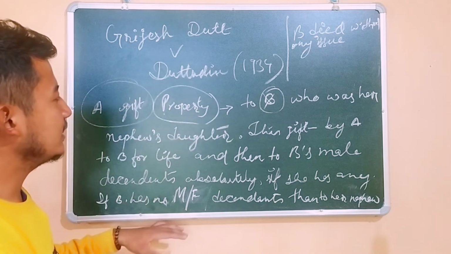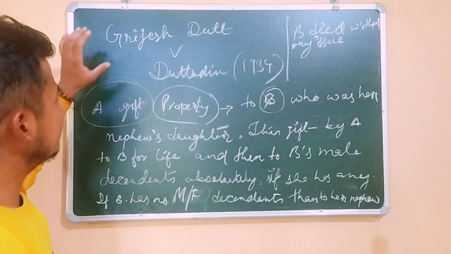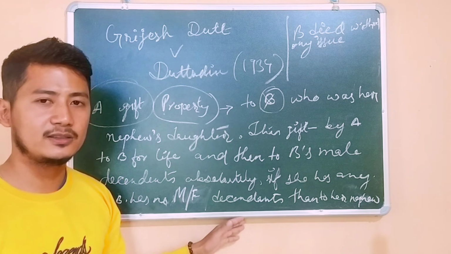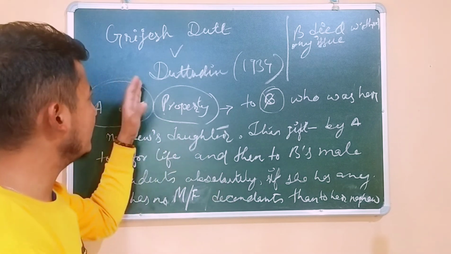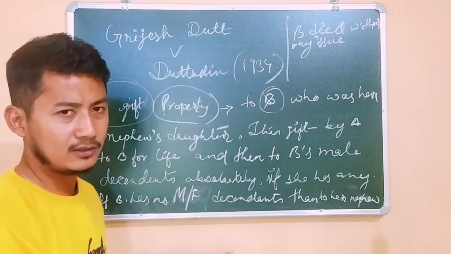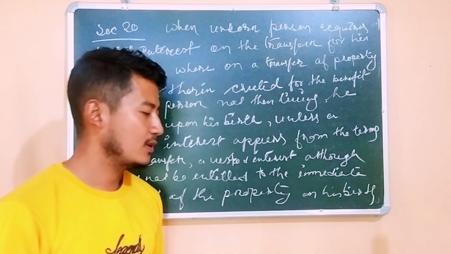Alright, so this is the condition laid down by this case, Girjesh Dutt versus Data Din. This case is really important. If you are making a note, please don't forget to mention this case law. So this is all about section 13 of the Transfer of Property Act.